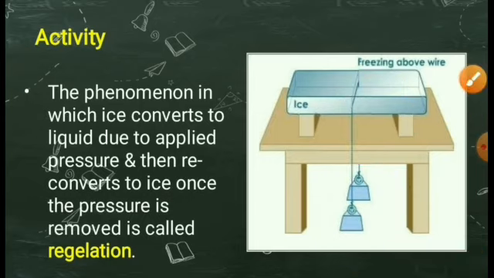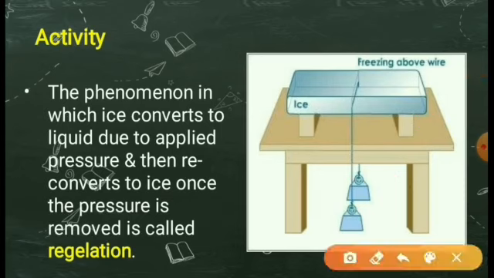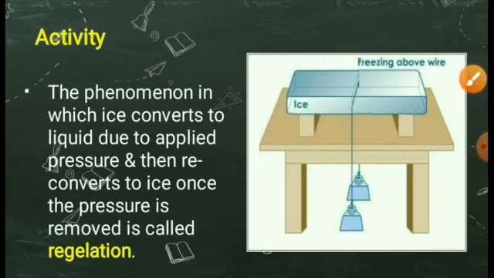What you will observe is the wire will gradually penetrate through this ice slab, and after some time the wire will come out from the lower end of the ice slab. However, the ice slab does not break.